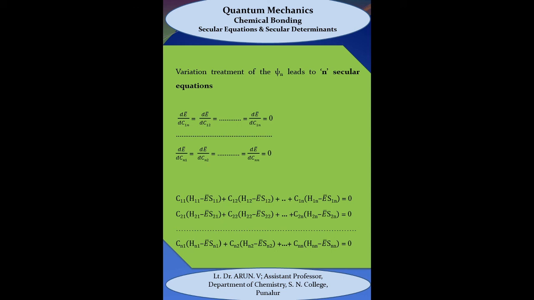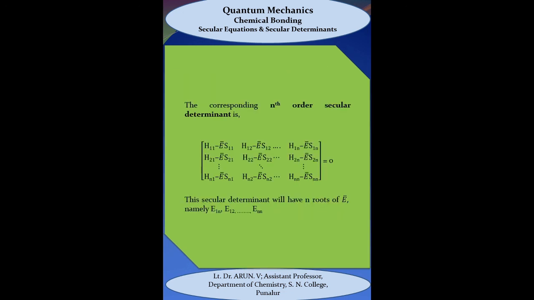By solving this, we can write the secular equations as C11 into H11 minus ES11 plus C12 into H12 minus ES12 plus etc. up to plus C1n into H1n minus ES1n equal to 0. By continuing this, we can write Cn1 into Hn1 minus ESn1 plus Cn2 into Hn2 minus ESn2 plus etc. up to Cnn into Hnn minus ESnn, that is equal to 0. This leads to an nth order secular determinant.